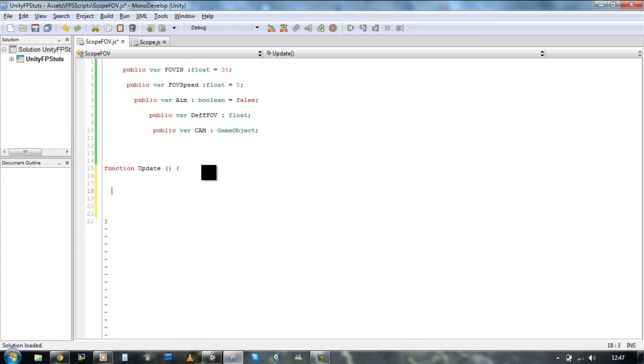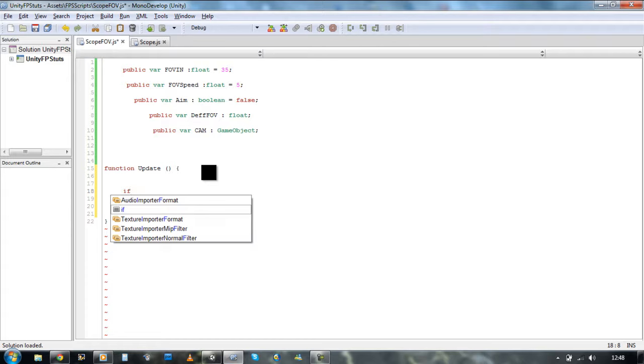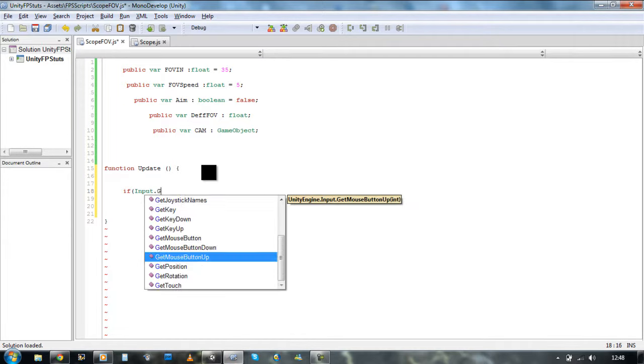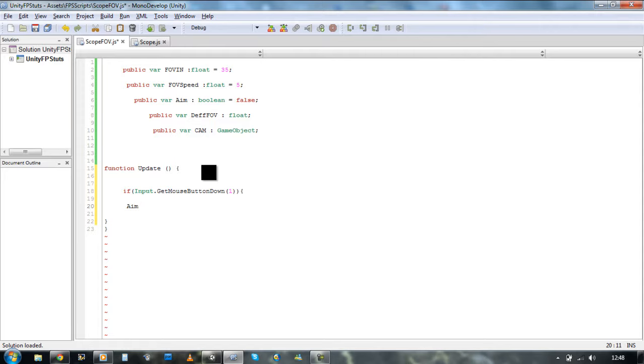So how would this work? Well, basically, first of all, we're going to check to see if the player hits the right input button again. So let's just start with that. So we need an if statement. If Input.GetMouseButtonDown(1), which is the right key. What do we want to do? We want to set the aim boolean to be equal true. So we're gonna say aim equals true.